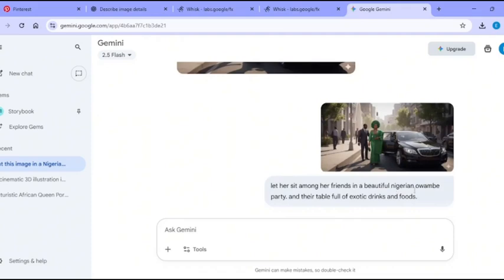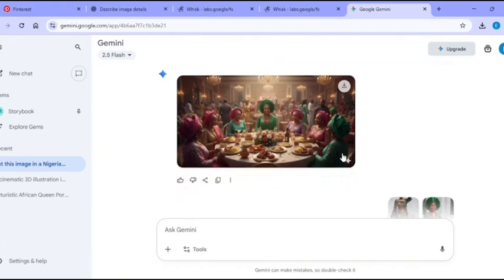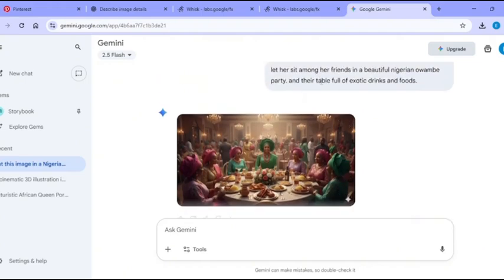Let's click enter. Look at this. Isn't this amazing? Do you know how many hours you're going to spend to achieve this in Photoshop? This is what Google NanoBanana did within a few seconds with just a single prompt. Let me know in the comment section your opinion about this too.